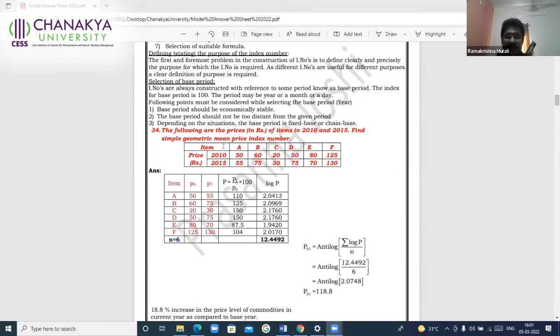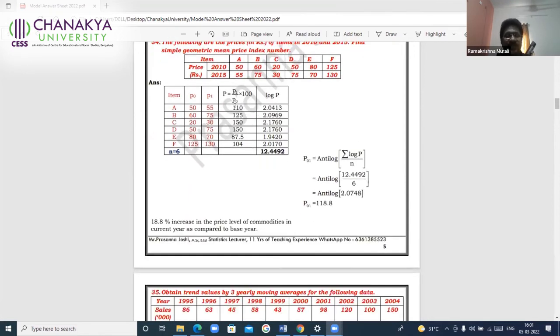Find the price index number. Following are the prices of items. Geometric mean index number. Very simple. Calculate the logarithms, and you are allowed to use the scientific calculators. All of you must be knowing this. You are allowed to use the scientific calculators. Use the calculator. Don't try to read it from the table.